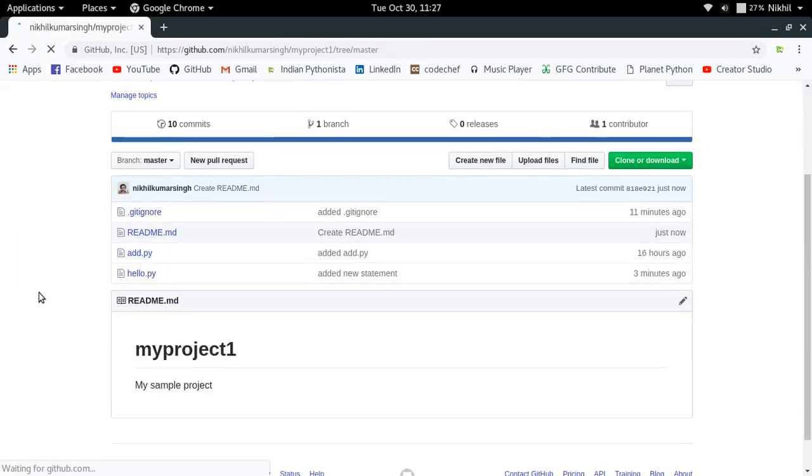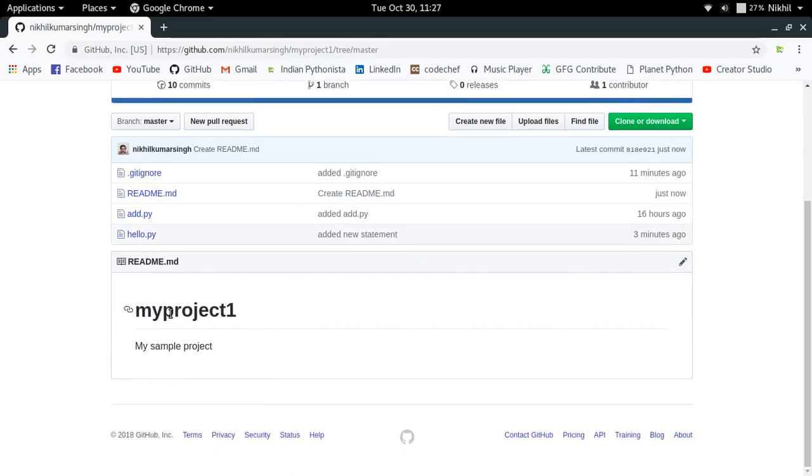Look at that. A file called readme.md got created and it is showing something like this here, my project 1, my sample project. So in this way I was able to create a readme file. So this was a bit easier way of doing this particular thing. You can also in your local Git repo just create a new file called readme.md and then write anything there, and when you will be pushing it to your remote repo, then readme.md file will itself get displayed here automatically.